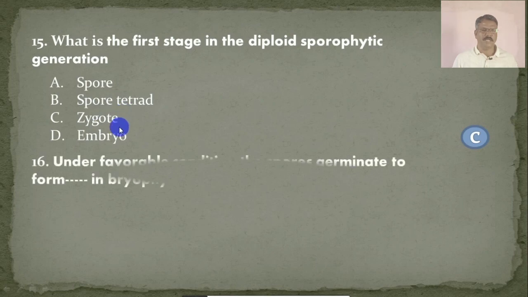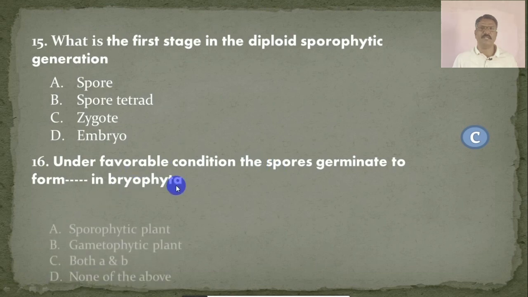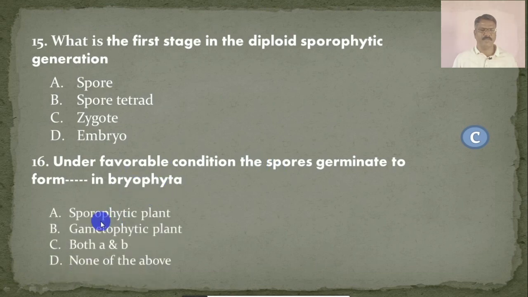Question number 16: Under favorable conditions, the spores of bryophytes germinate to form A. sporophytic plant, B. gametophytic plant, C. both sporophytic and gametophytic plants, D. none of the above. The correct answer is B, the spores germinate into a gametophytic plant.